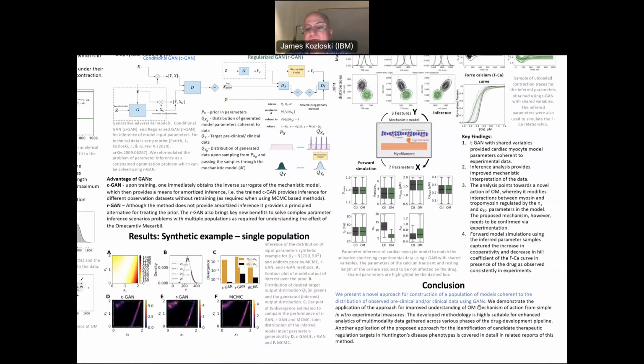This is a novel approach for constructing populations of models coherent to the distribution of the observed data. And for the first time, we've incorporated GANs into a variational inference problem such as this.